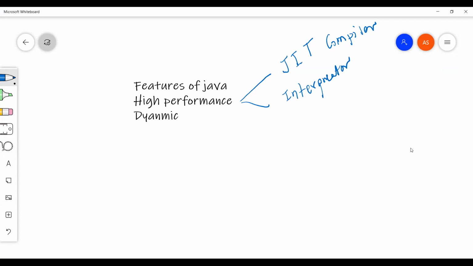So there are two different things. We are talking about the JIT compiler. In the last session, I believe I gave some idea about Javac when we were talking about platform independence.